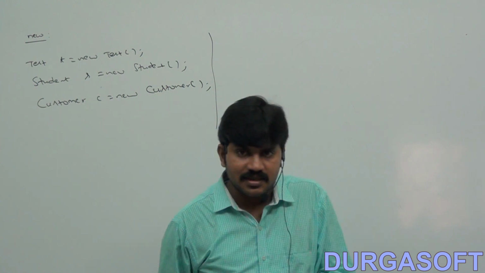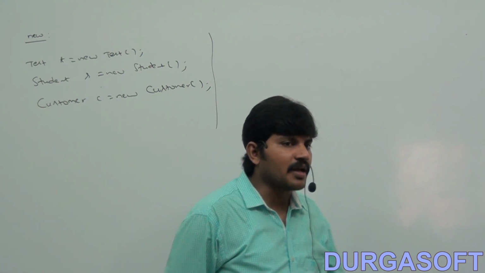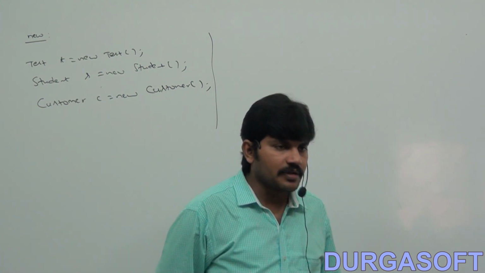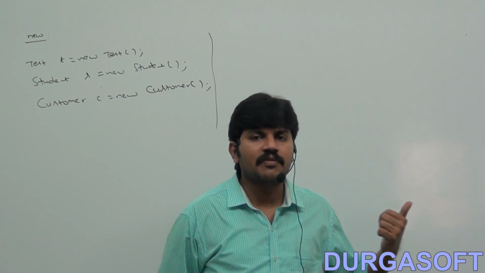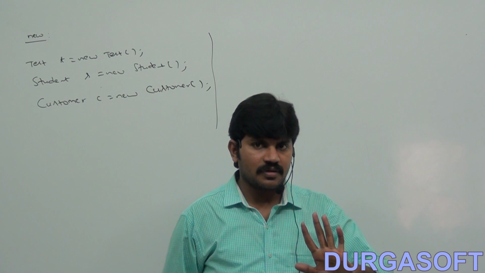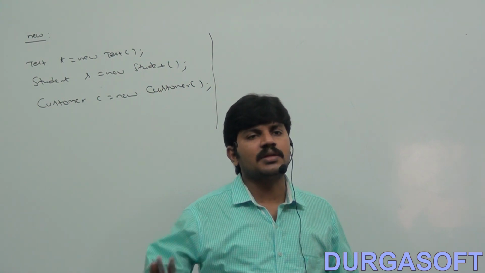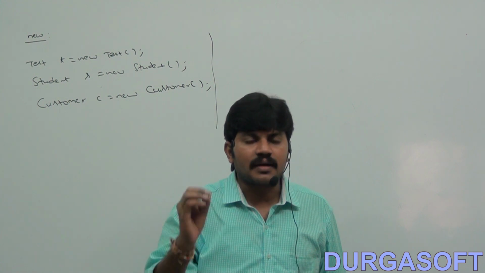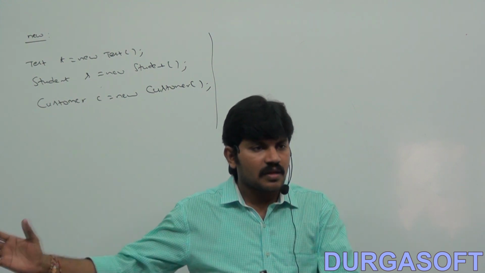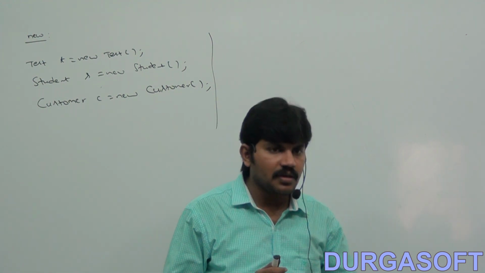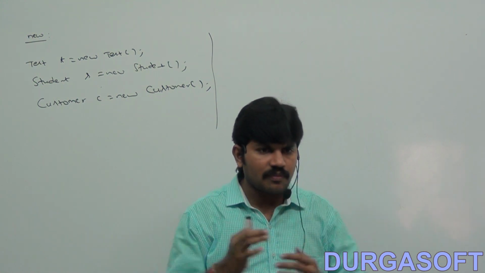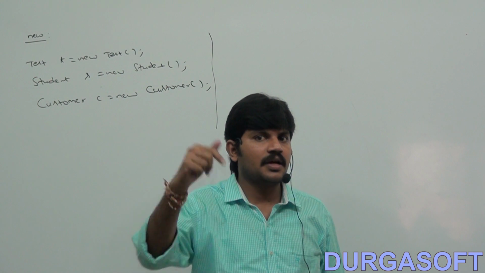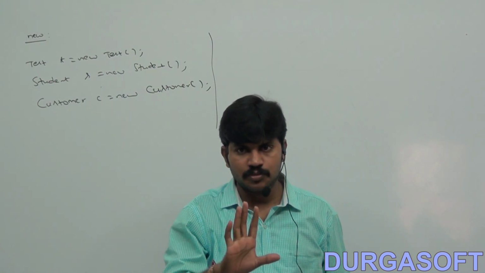If I pass Customer, it has to create a Customer object. If I pass String, it has to create a String object. So I don't know the class name at the beginning. The class name is available at runtime dynamically, either from the command prompt, or from a file, or from a database, from somewhere. For that class I have to create an object. That is my requirement.